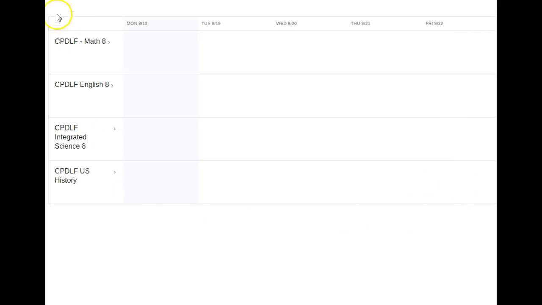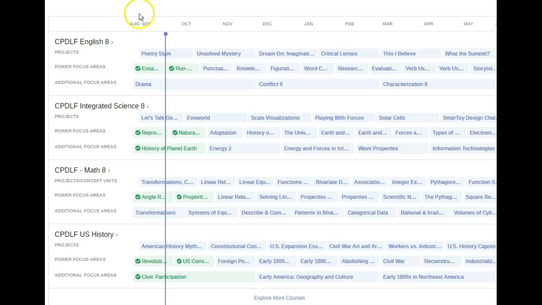for attendance. Let's take a look at the year. You will notice that the blue line of progress is now right in the middle of September, and we're just about halfway there to the end of the progress period. This learner has been working and is on pace with their content assessments in their focus areas. They have taken the test and they have turned green. They are still working on Poetry Slam, which is their first project in English. Let's open it up and take a look.